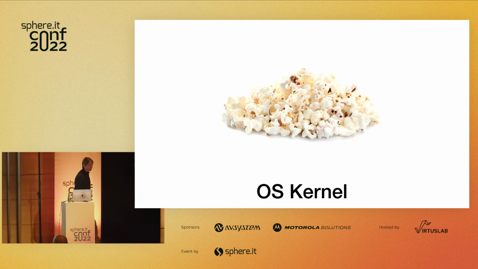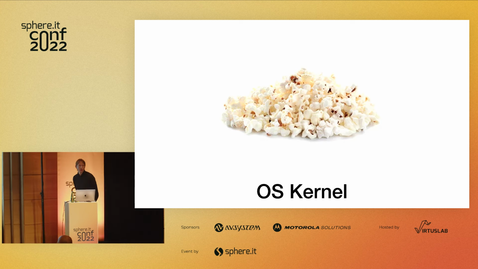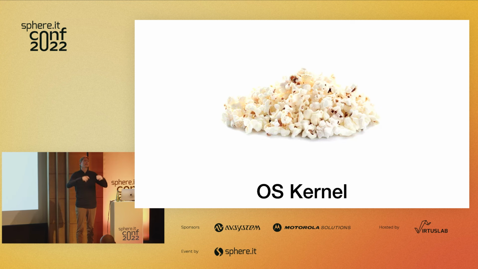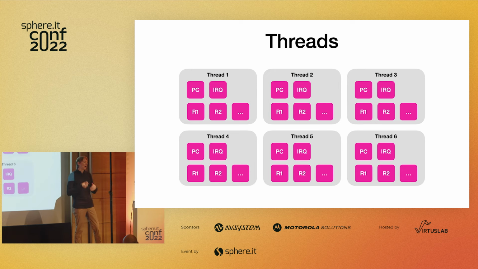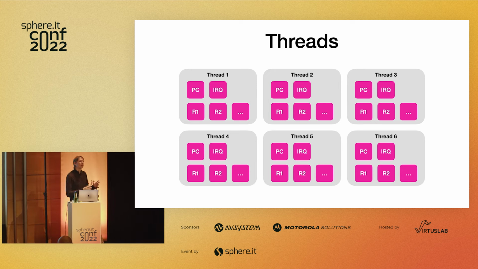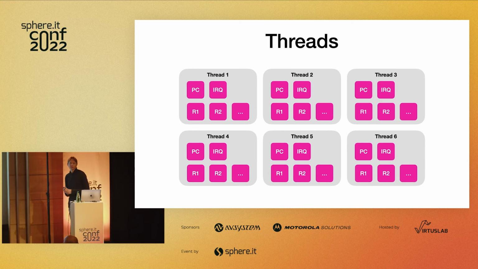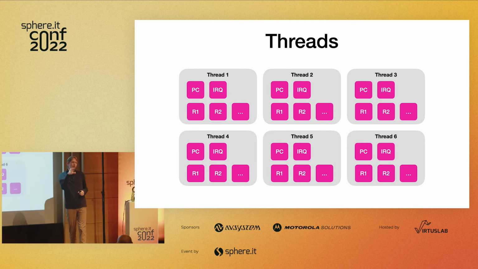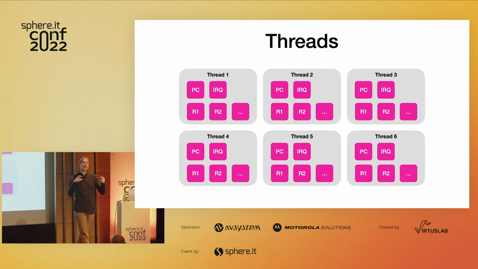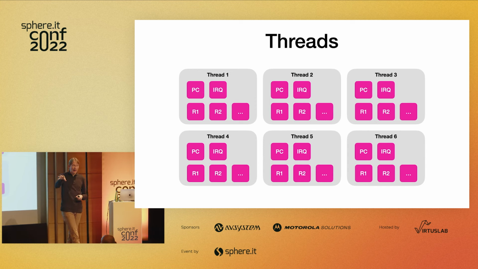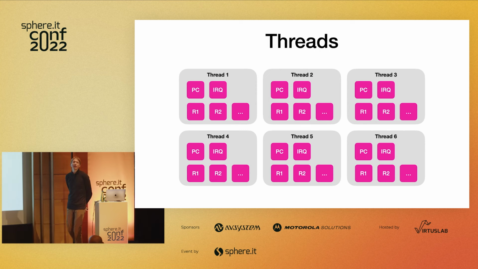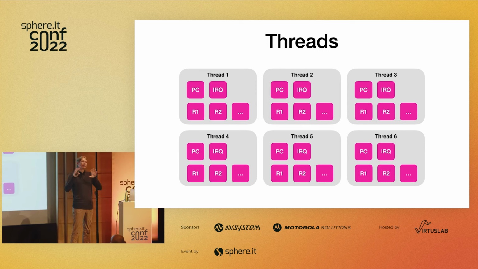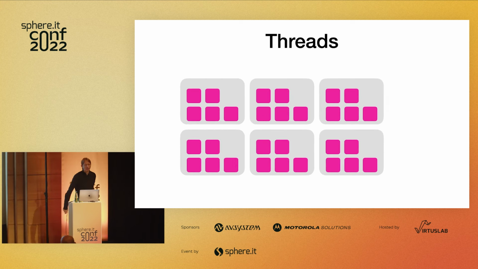And the very, very first layer that has to do this is the kernel. So how does the kernel work? Well, the kernel is responsible for taking this and giving us the abstraction of a thread. So what is a thread? Well, to the kernel, a thread is nothing more than a bundle of register values. So the idea is basically, for every single thread, there's going to be a bunch of values that were in the CPU registers when that thread was active on the core. And it grabs all of those values, puts them into memory, and then associates them with a thread, and then you can have as many threads as you want. When the thread is inactive, it's in this state. When it's active, they actually put it on the core.